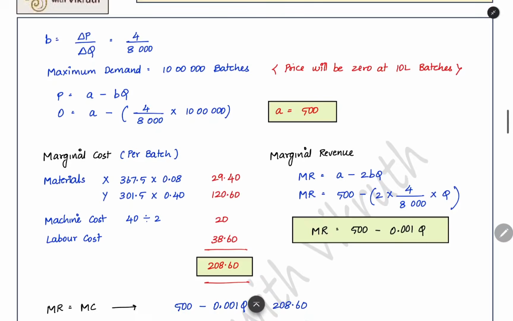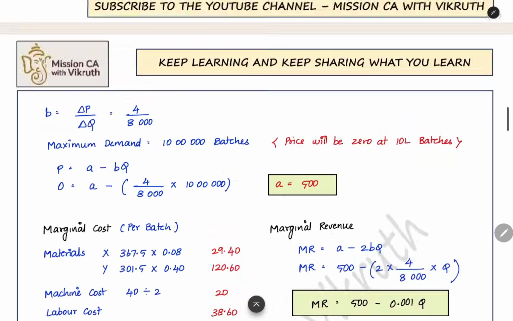Now when you substitute it in the formula, P is equal to A minus BQ. A we are not having, B we are having, Q we have 10 lakh batches as the maximum demand. At that maximum demand, what is the price? Price is 0. So you can easily find out A will be 500. So this is the maximum selling price at which no one will buy. So we have to find out the marginal cost next.